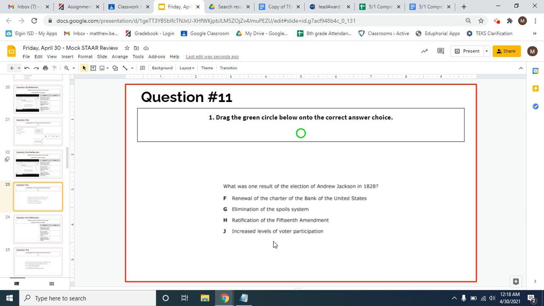And there was a lot of reasons for that, right? There was the fact that he was a war hero, that he was someone who represented the common man, stuff like that. So people were actually motivated to go out and vote for him. And from that point forward, they were motivated to vote for others as well, and so we would say this was one positive result of the election of Andrew Jackson.